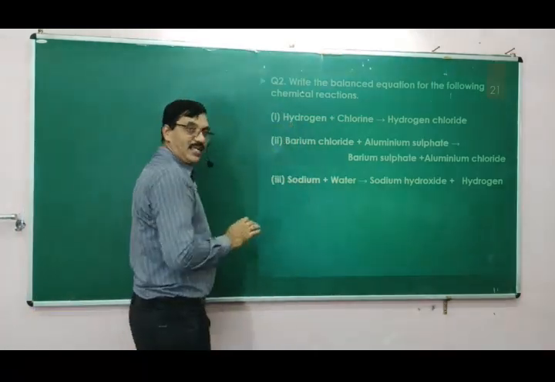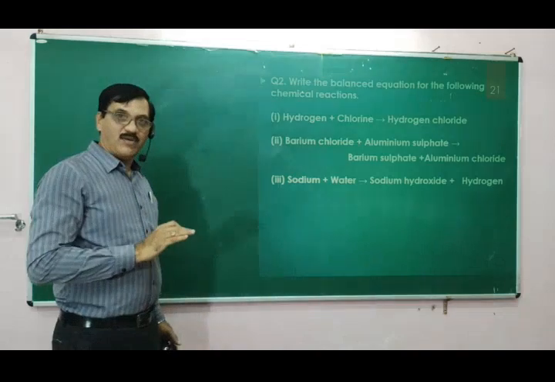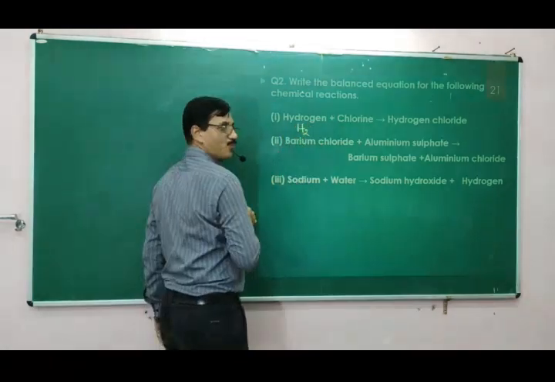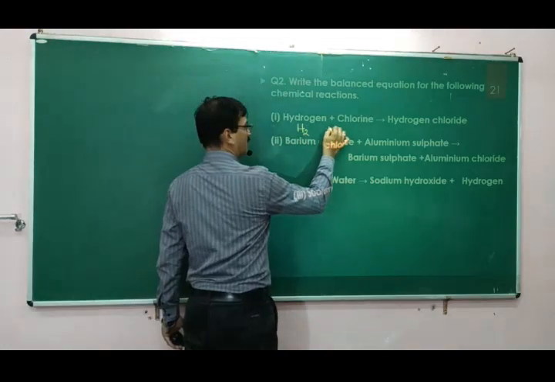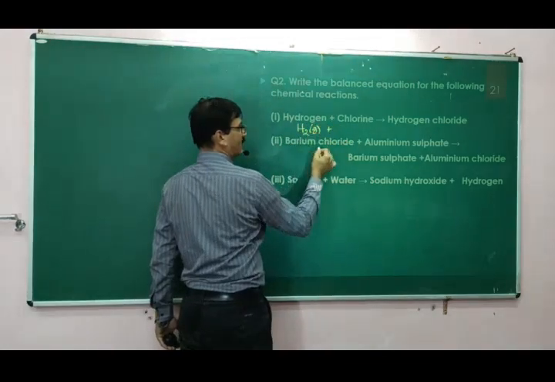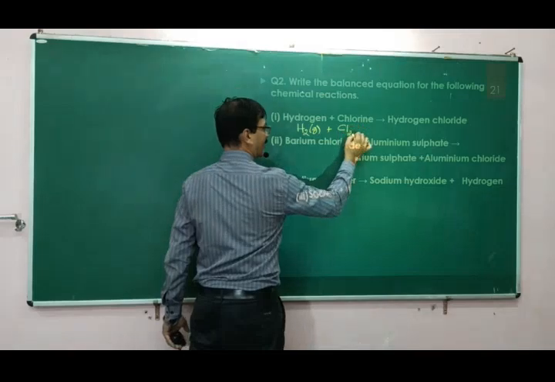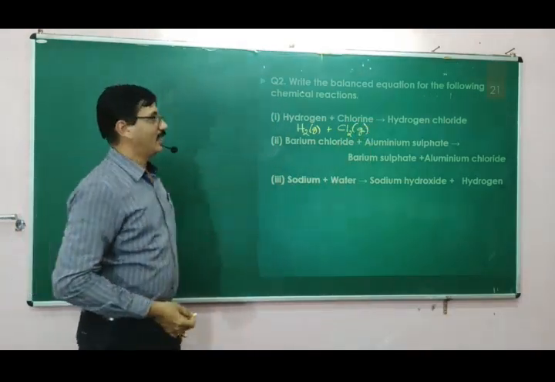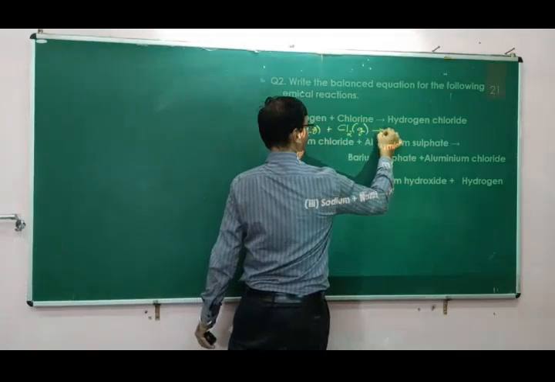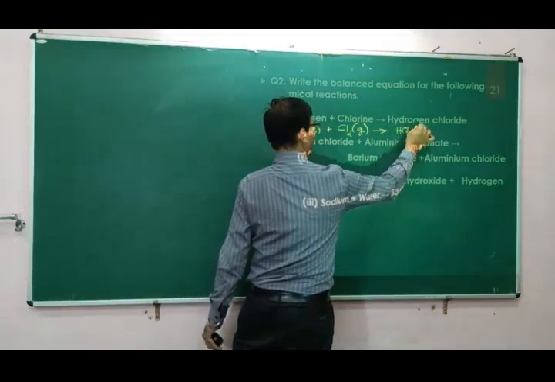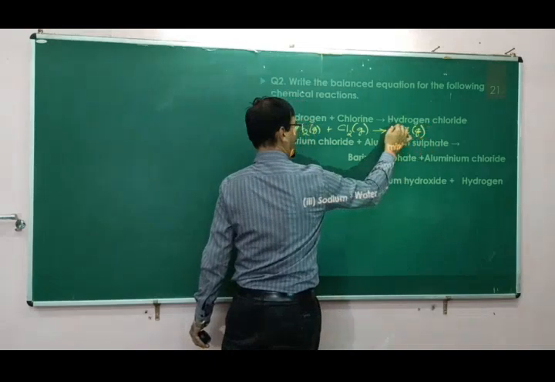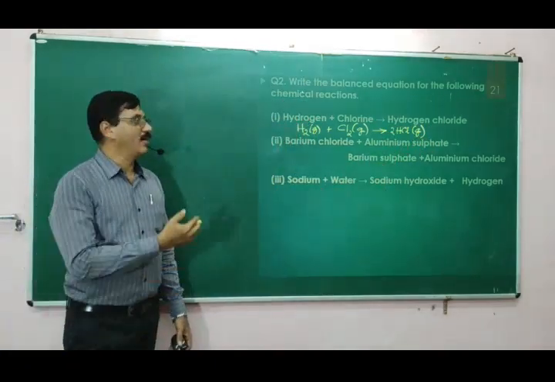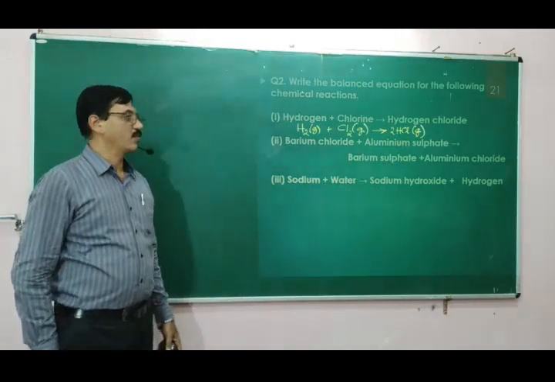Hydrogen, the first thing we should remember is that hydrogen is available in H2 form, a diatomic gas, therefore it is H2. This is in gaseous form, H2 gas. Chlorine is also available in gaseous form, so Cl2. Then it gives hydrogen chloride. The formula of hydrogen chloride is HCl. HCl is a gas, and as we have just seen in balancing, the 2 is to be written, so it is 2HCl.